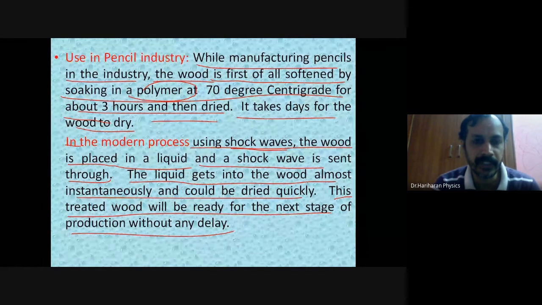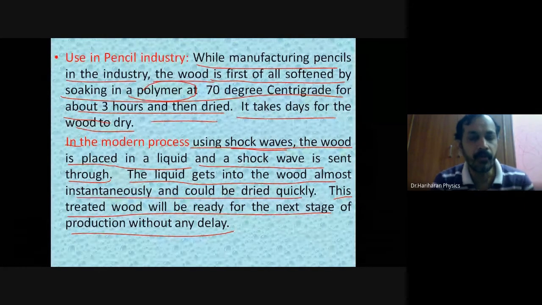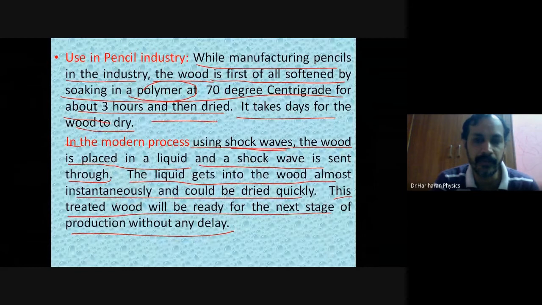So this is an application of how shock waves can be used in the pencil industry to accelerate drying and push the polymer inside the wood to make it soft. Once it is soft, inserting the lead becomes an easier, straightforward task.